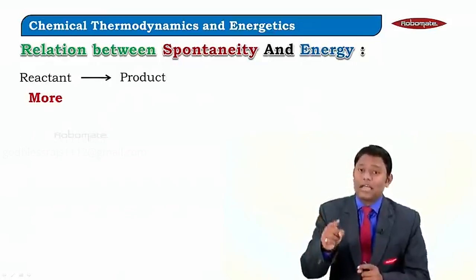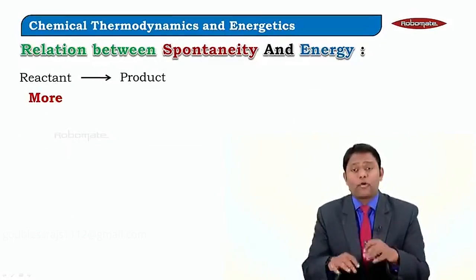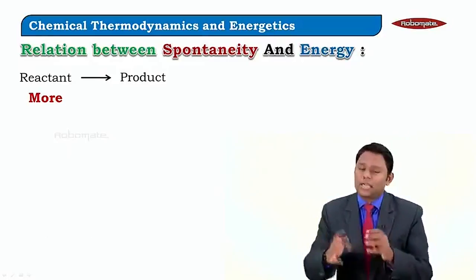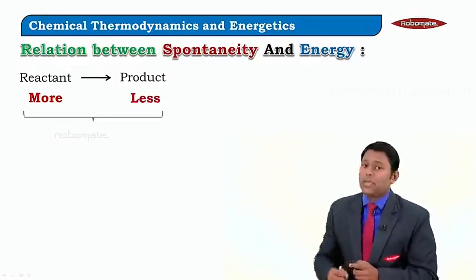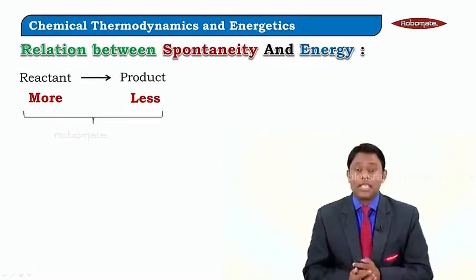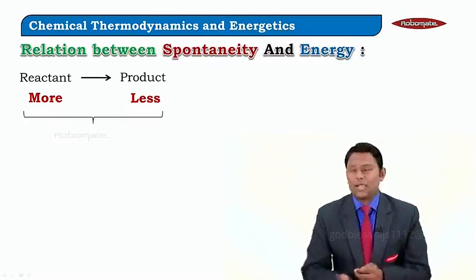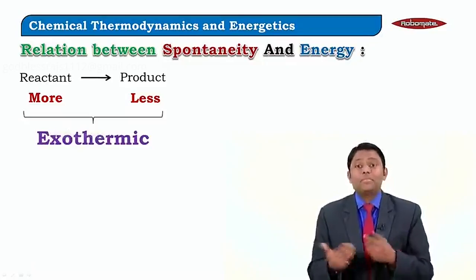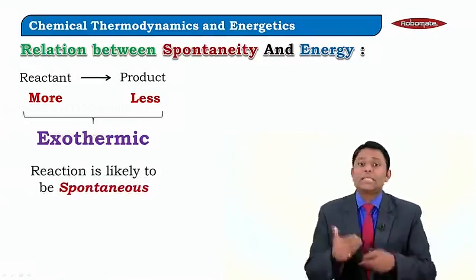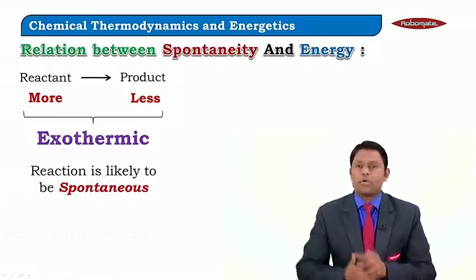Since the reactant already has extra energy, it won't wait for anybody to start. The reactant on its own will get converted to product, and the product will have less energy. That extra energy is lost to the surroundings, and that is why the reaction is exothermic. So this reaction is likely to be spontaneous, since the reactant has some extra energy.